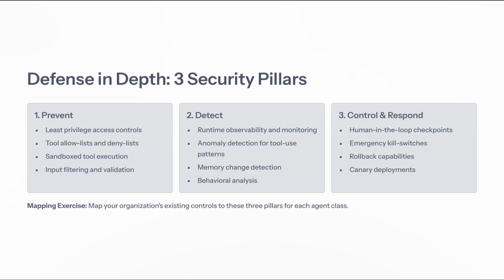Incorporating human-in-the-loop checkpoints, emergency kill switches, and rollback capabilities ensures we can respond swiftly to any incidents. Take a moment to map your organization's existing controls to these pillars for each agent class as we prepare to dive into specific technical controls next.